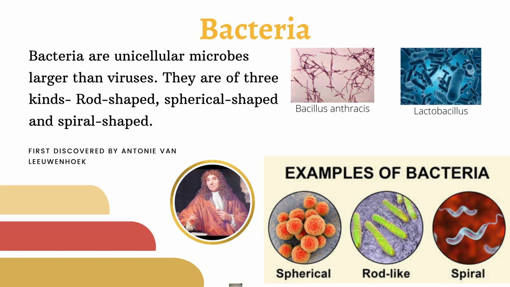Lactobacillus is a useful bacteria that is used in making curd, while Bacillus anthracis is a bacteria that causes anthrax disease, which is very common in the wool sorters. Lactobacillus is a rod-shaped bacteria, while Bacillus anthracis is a spiral-shaped bacteria.